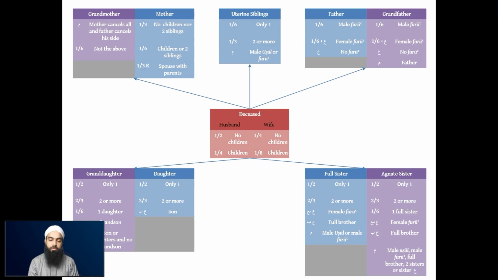And then the same as before, asaba ma'al ghair, meaning she receives as an agnatic shareholder with a female furu, female descendant, and asaba binafsihi, meaning she receives the remaining share as an agnatic shareholder, when there is the full brother. That shouldn't be full brother there, that should be agnate brother there, yes? So that's a mistake there. So when there's the agnate brother alive, and the mim mahjub, meaning not receiving anything, when there's male usul, male furu, full brother, or two sisters, or a sister who's already become an asaba. So all of that applies to her.